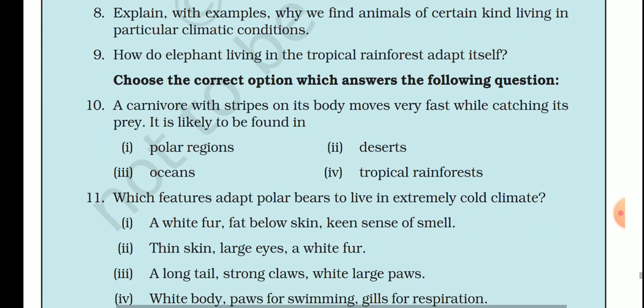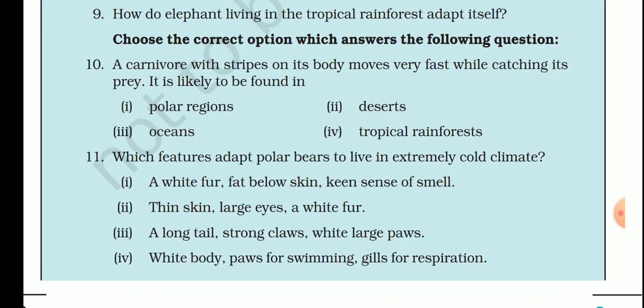Now question number 10, choose the correct option. A carnivore with stripes on its body moves very fast while catching its prey. It is likely to be found in polar regions, deserts, oceans, or tropical rainforest. The answer will be tropical rainforest. Question number 11, which features adapt polar bears to live in extremely cold climate?